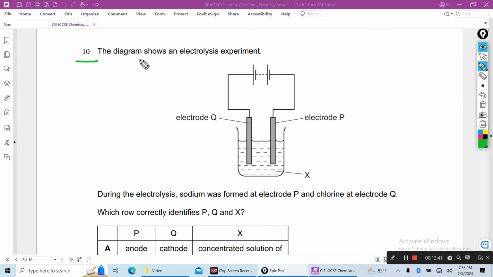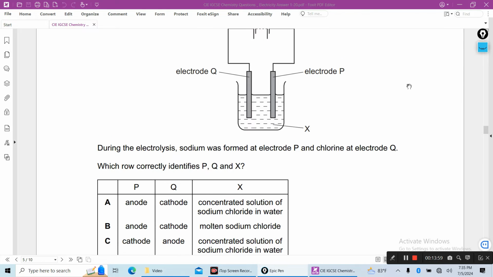Number 10. The diagram shows an electrolysis experiment. This is electrode P, the negative electrode, and this is electrode Q, the positive electrode, and this is the electrolyte.